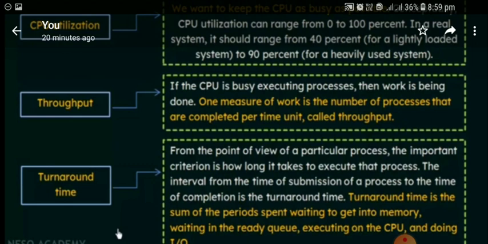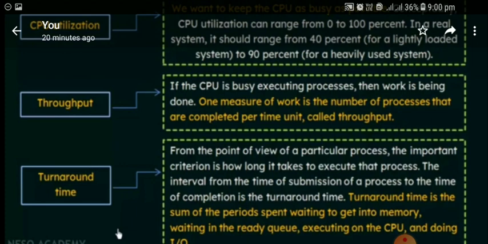As I told earlier, all our files are stored in our secondary memory, the hard disk, maybe E drive, F drive, G drive. If we want to execute any one of the files, we have to open the particular file, right? At that particular time, the program or file will move to the main memory for execution.